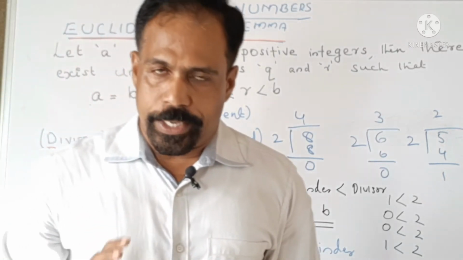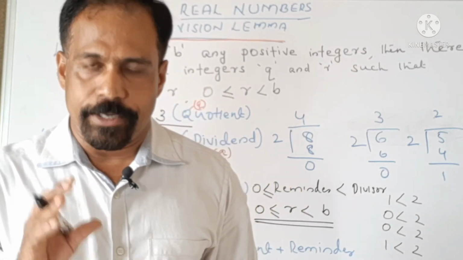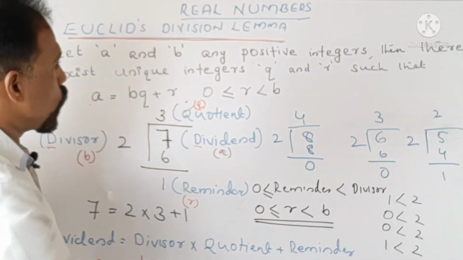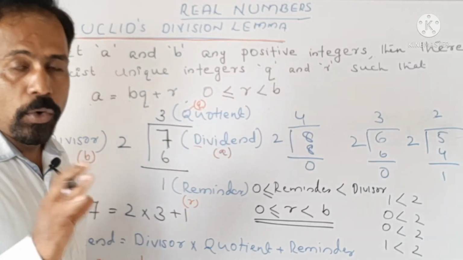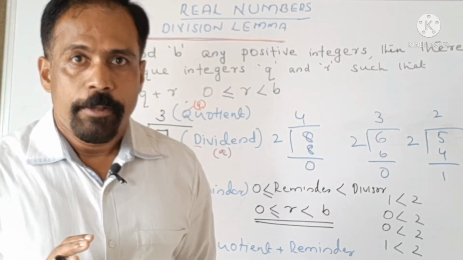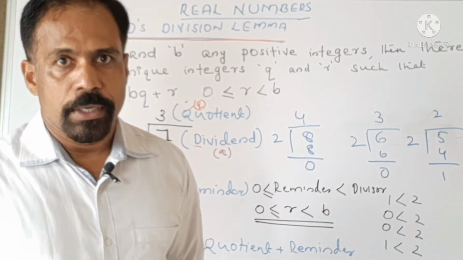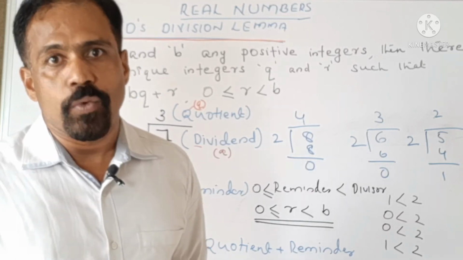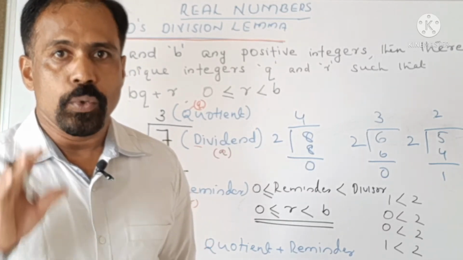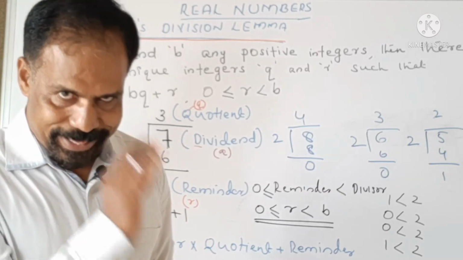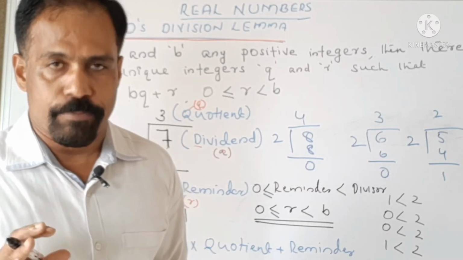If they ask you in the exam, state Euclid's division lemma, then you have to give this statement. Don't change the statement, because if you change the statement, the teacher may not give you full marks. So you should give the same statement in your exams too.